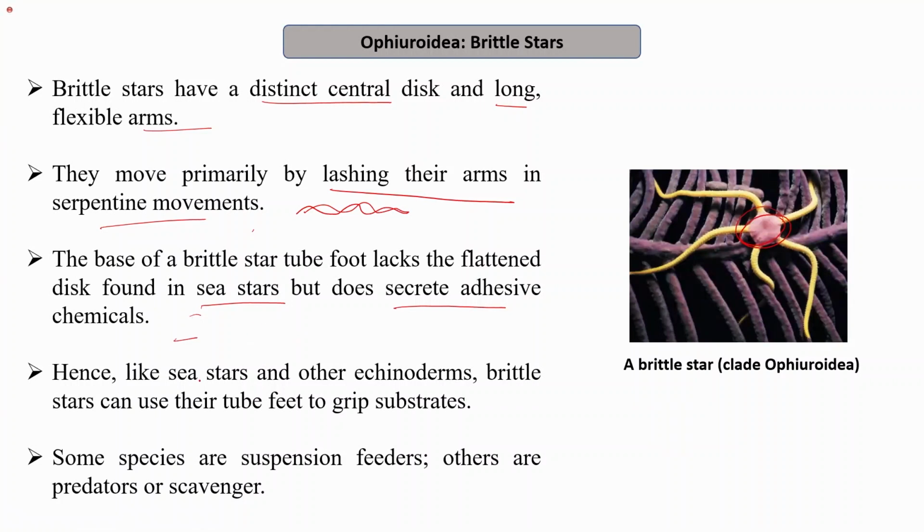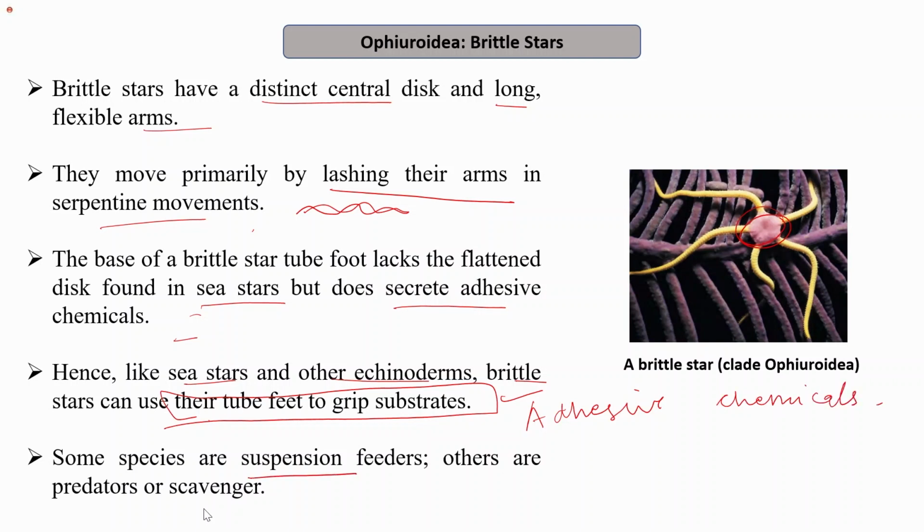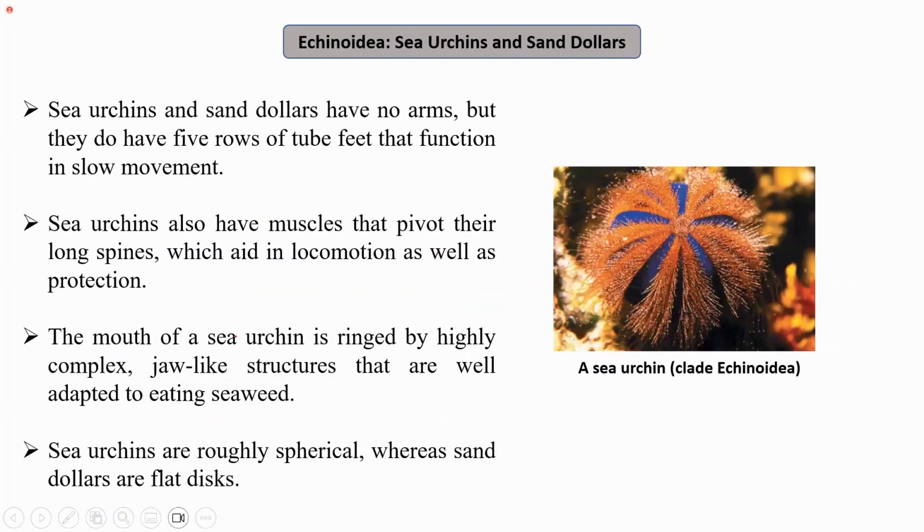Hence, like sea stars and other echinoderms, brittle stars can use their tube feet to grip substrates by using the adhesive chemicals released by the tube feet. Some species are suspension feeders, others are predators or scavengers. An example is the brittle star. The next is the Echinoidea.